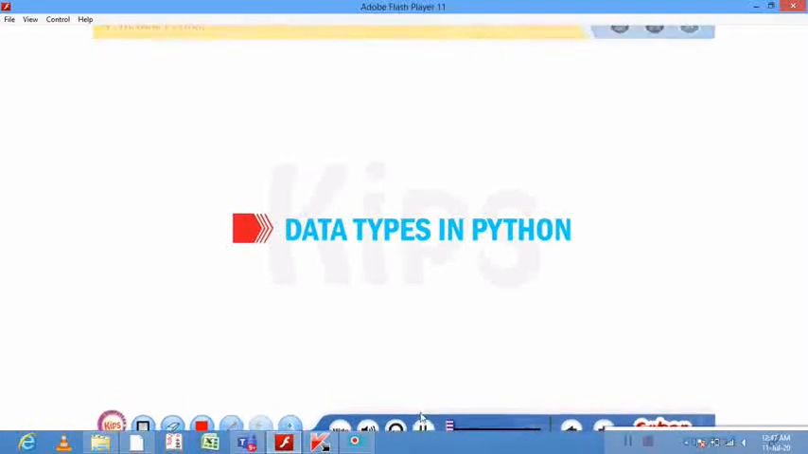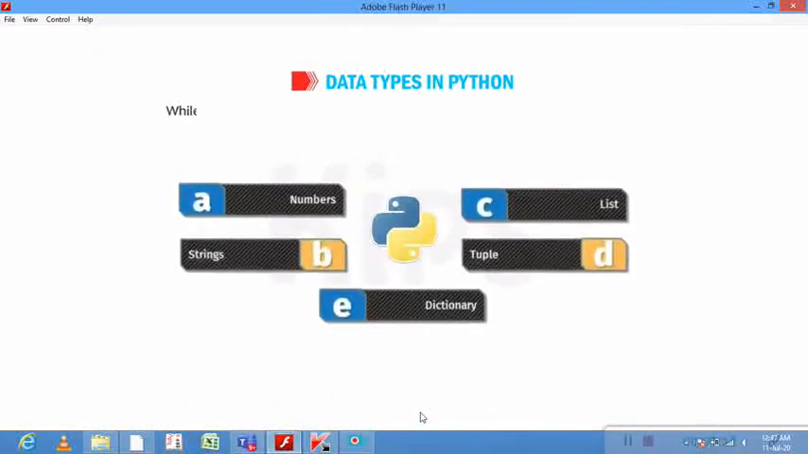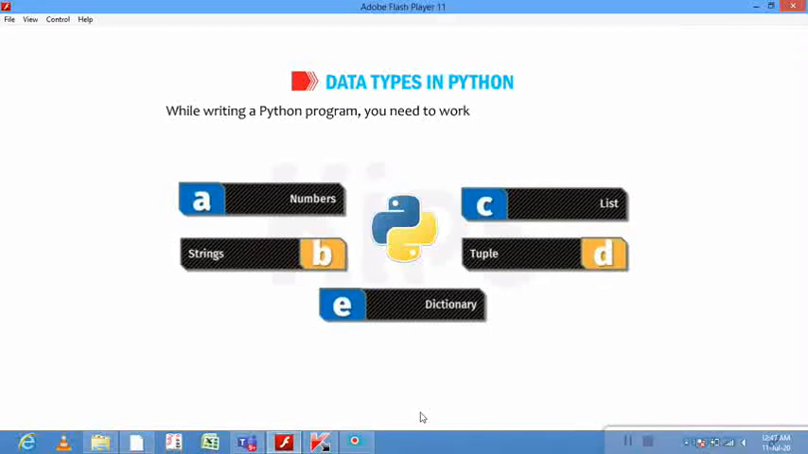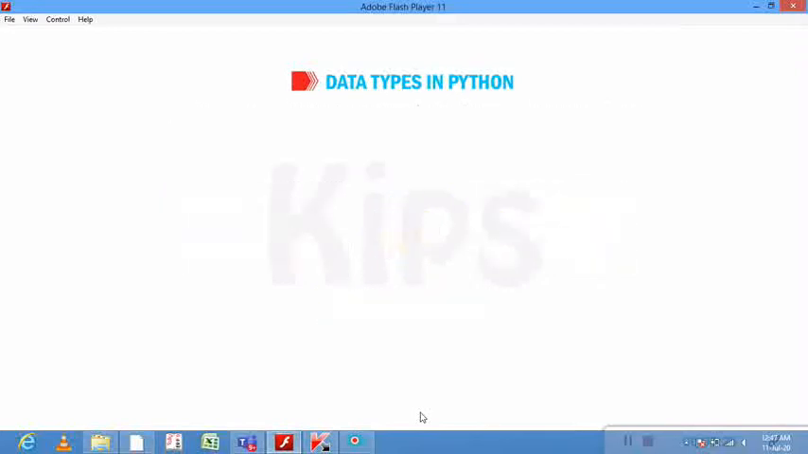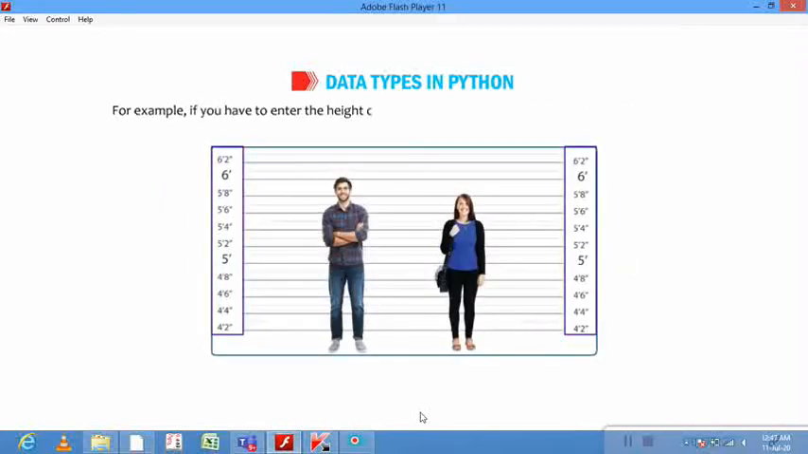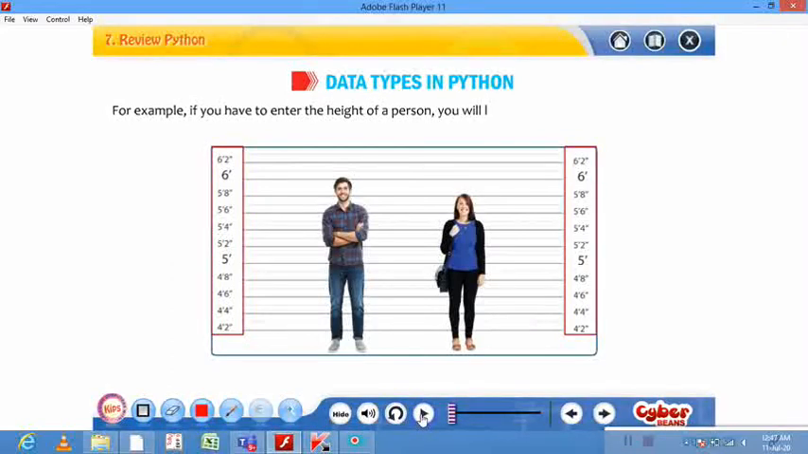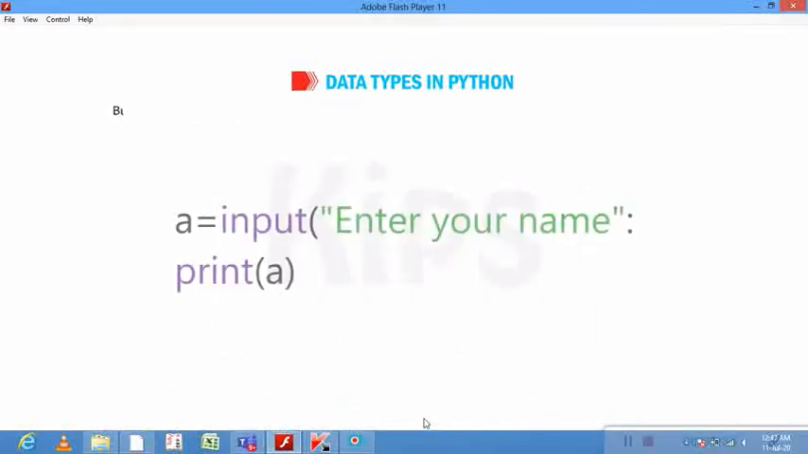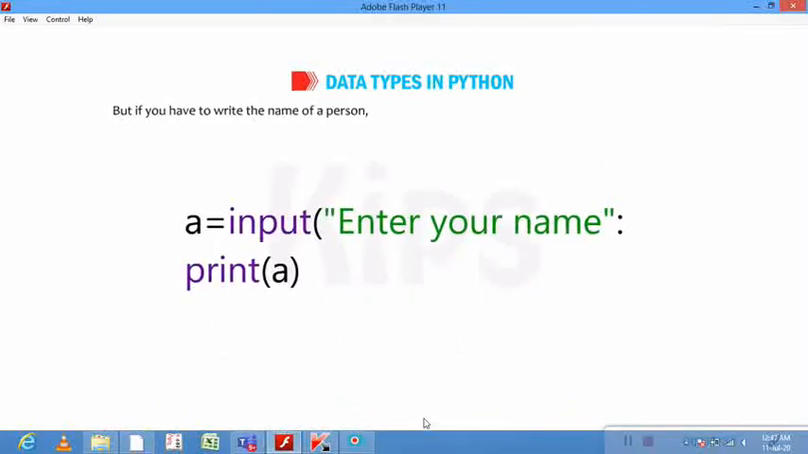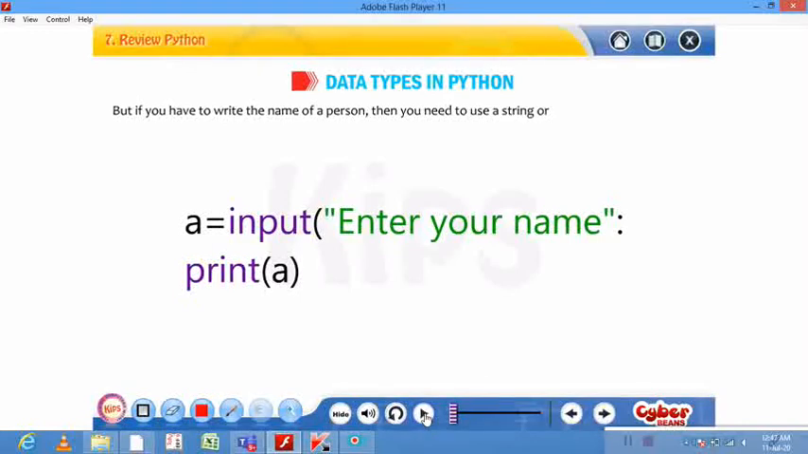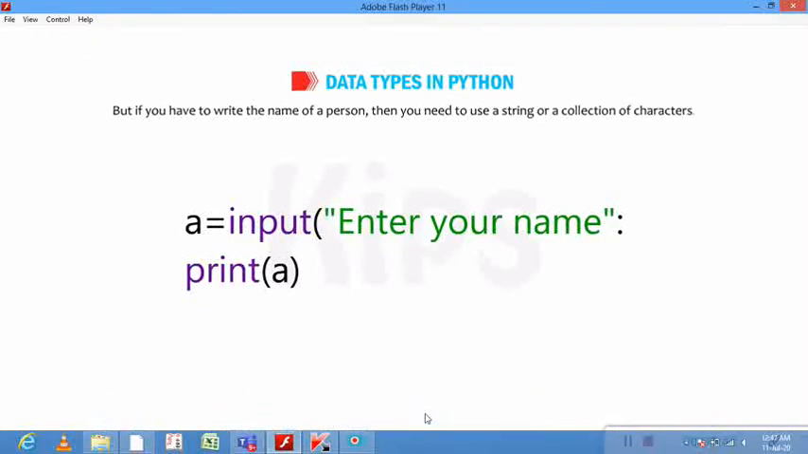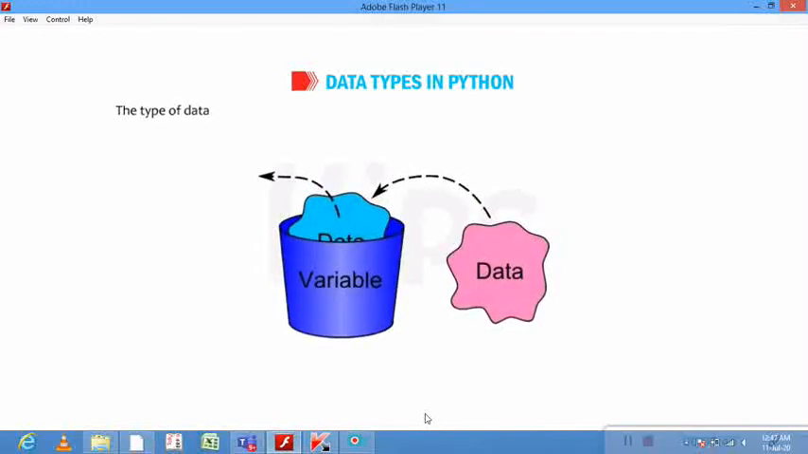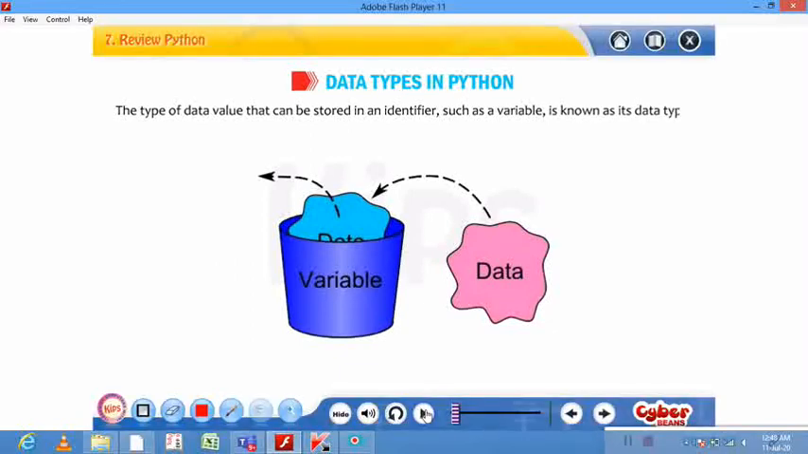Data types in Python. While writing a Python program, you need to work with different types of data. For example, if you have to enter the height of a person, you will be required to use the decimal value. But if you have to write the name of a person, then you need to use a string or collection of characters. The type of data value that can be stored in an identifier, such as variable, is known as its data type.